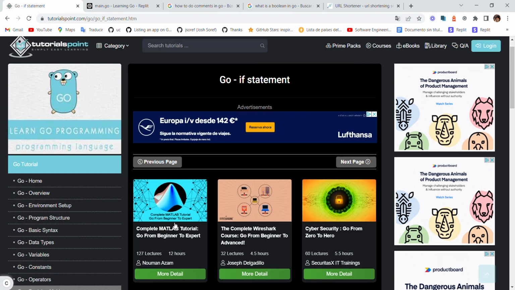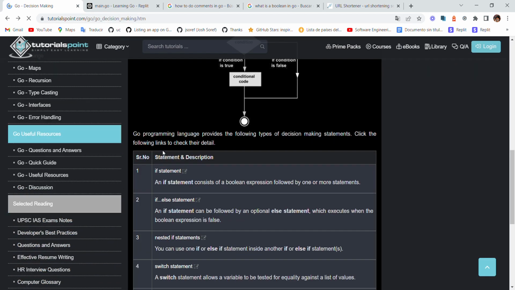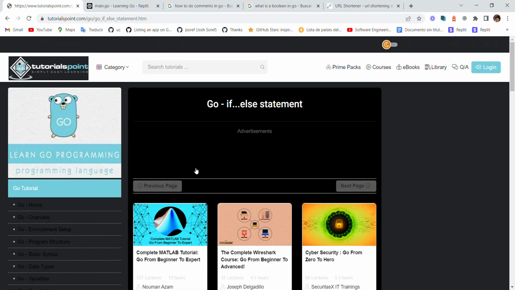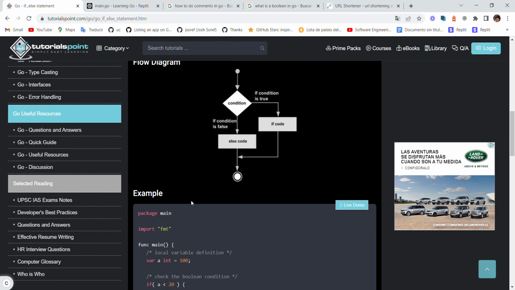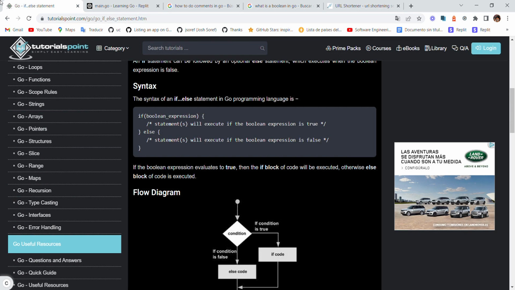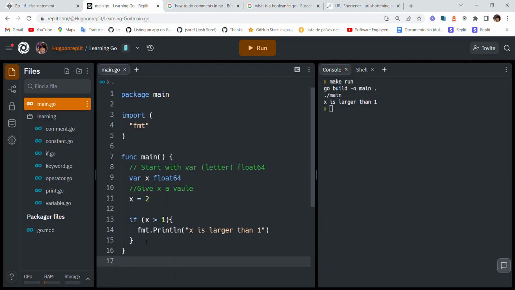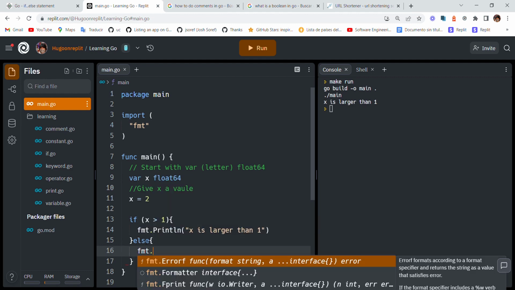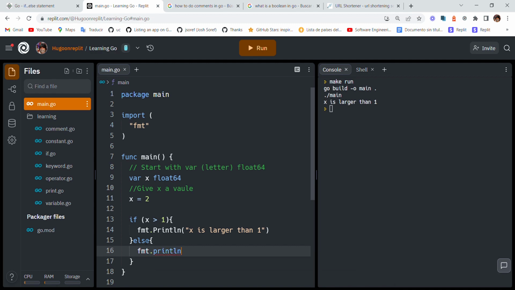So decision making. These were if statements. We have if else statements. So this is as easy as that. It's literally just else, open a new statement, printf, print ln.